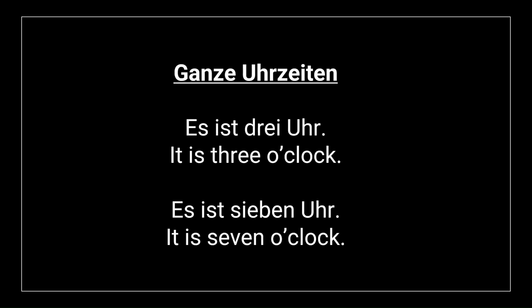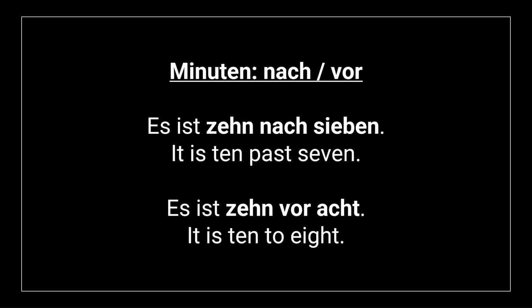Ganze Uhrzeiten. Es ist 3 Uhr. It is 3 o'clock. Es ist 7 Uhr. It is 7 o'clock. So here the minute is 0. It's just the hour we're learning here. That was quite simple, right? Let's move on. Now let us understand how to say the minutes.